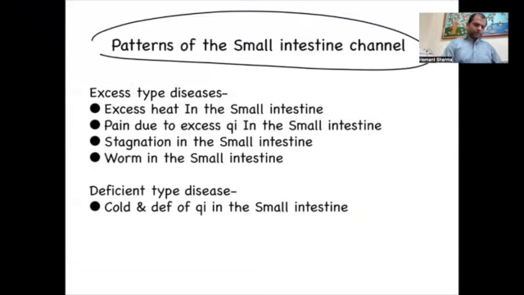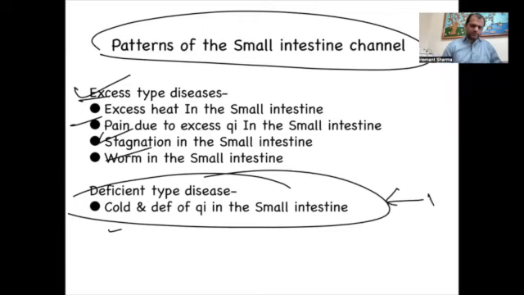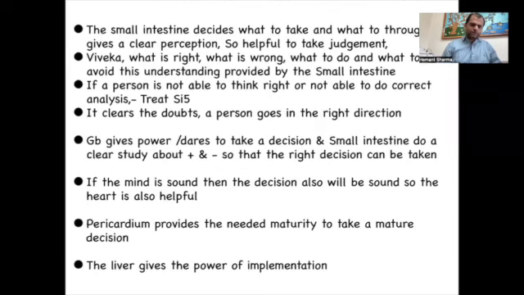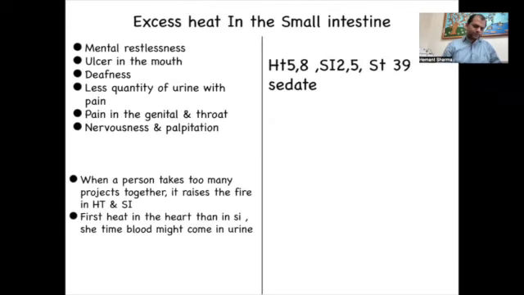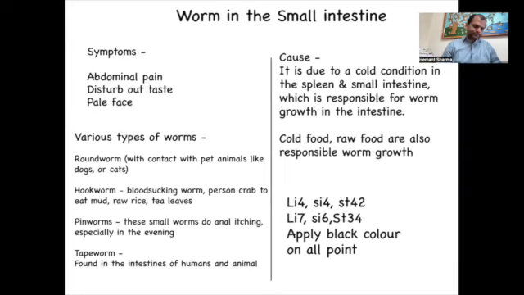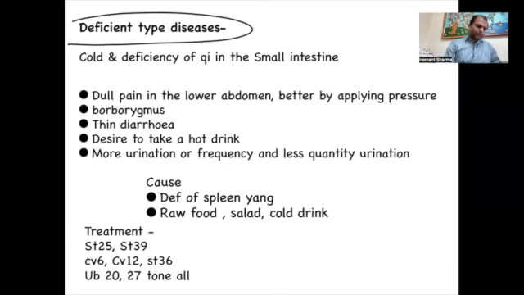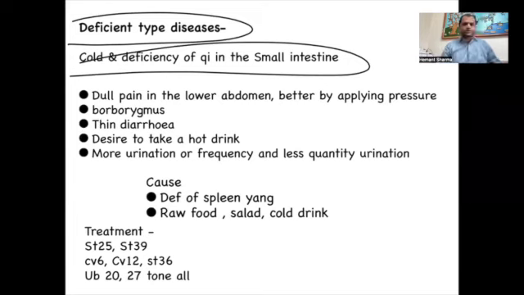So, patterns of the small intestine channel. Number one, excessive type disease, 1, 2, 3, 4, and deficient type disease: cold and deficiency of the chi in the small intestine. Okay, let's finish this first because it is only one. Cold and deficiency of the chi in the small intestine. So deficient type of disease, cold and deficiency of the chi in the small intestine.